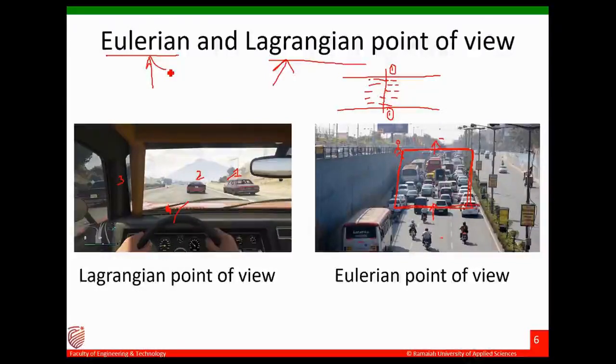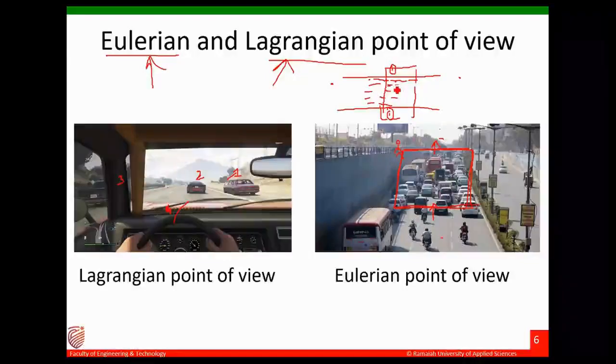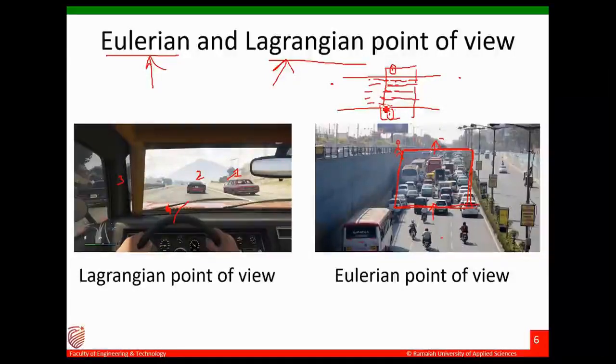I'll fix the space and see how many fluid particles are entering and leaving, what the velocity, pressure, density and temperature are. All the flow field parameters I'll monitor only at that section. I'm not tracing the particle from start to finish. I'm only seeing how all the particles behave in this boundary. This kind of approach is called the Eulerian approach.